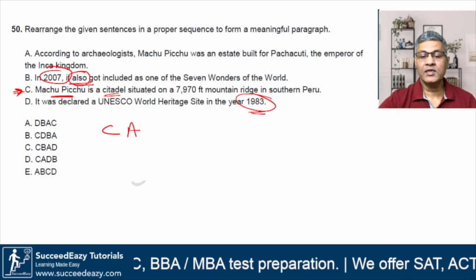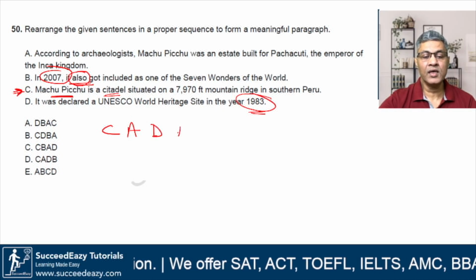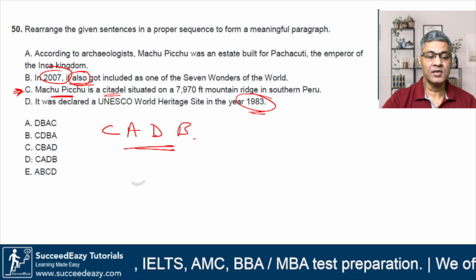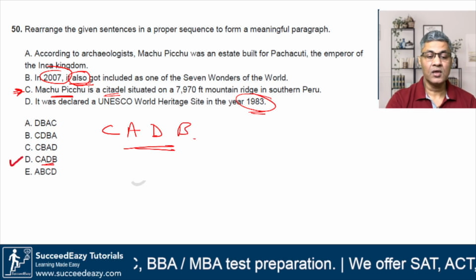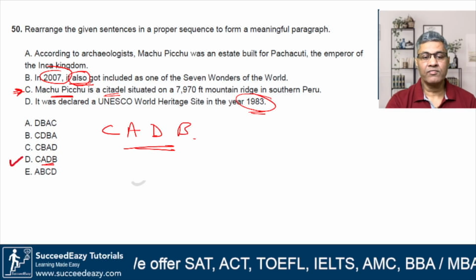So obviously 1983 precedes 2007. So I'll go with D and then B. Is there an option CADB? CADB, yes, it is this option D. So I'll go with option D. This is how we arrive at the chronology of sentences.